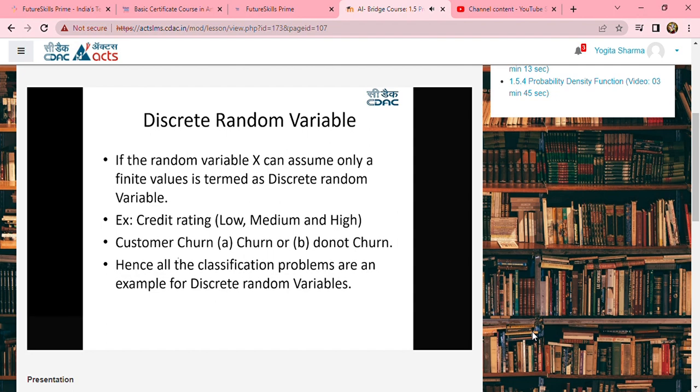Now look at the second example of customer churn: whether a customer will churn or not churn, whether software will function faster or not. Hence, your outcome is finite, to 2 options, or to 3 options. So all classification problems are examples of discrete random variables.